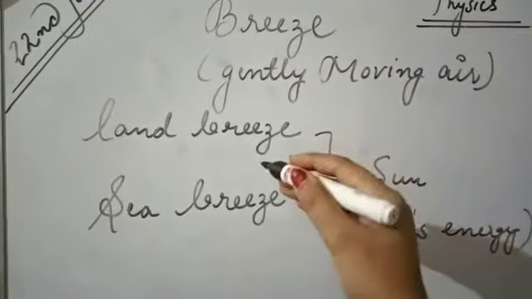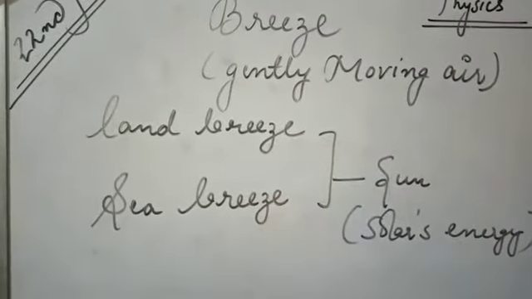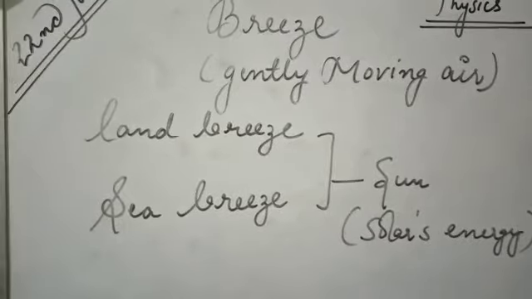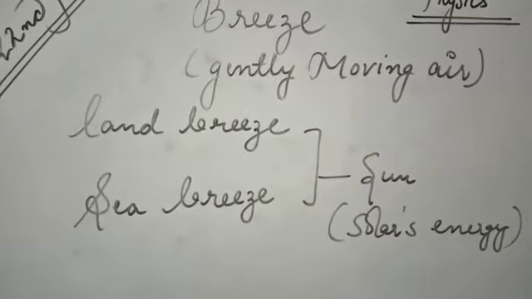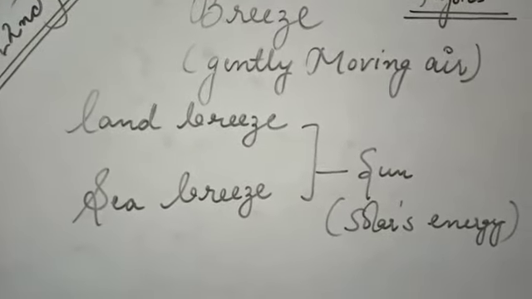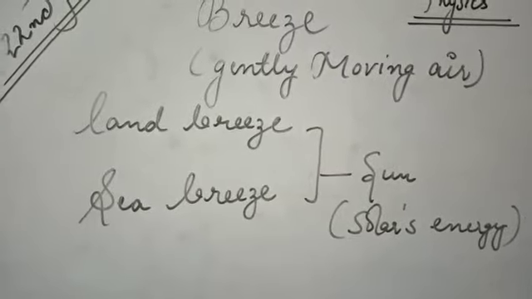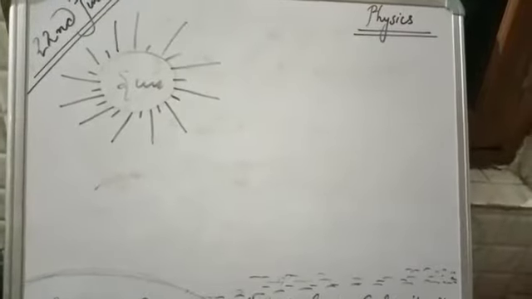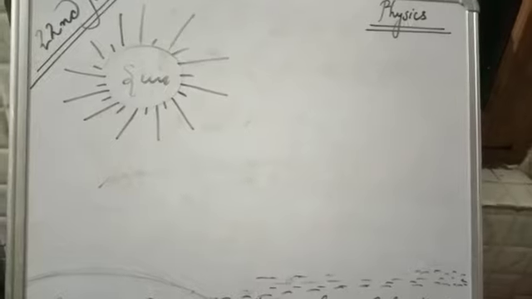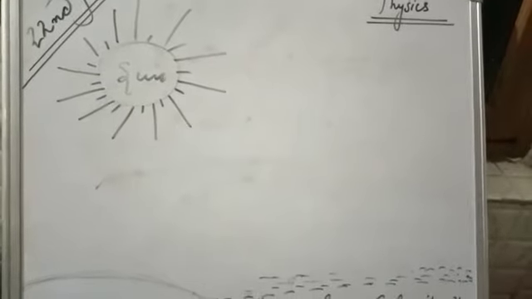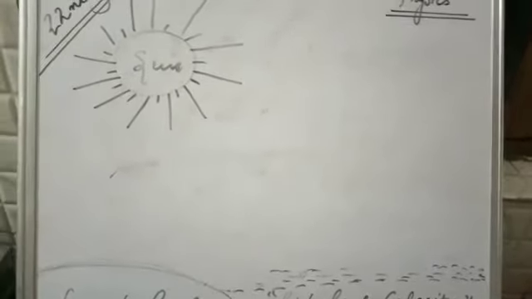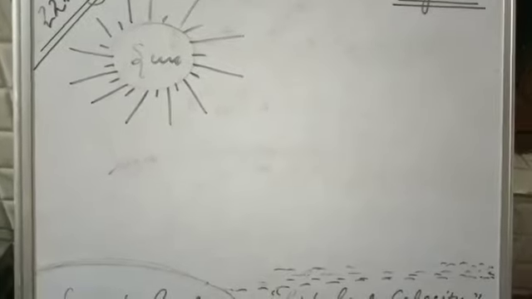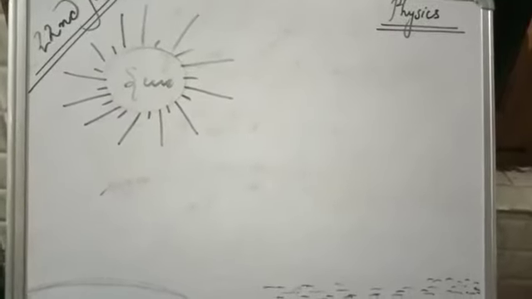Breeze results in two phenomena. One is land breeze and the other one is sea breeze, and the main origin or source for these phenomena is the sun, or the sun's solar energy. So we have a figure of the sun, and we know that the sun produces solar energy, but this solar energy is not uniformly distributed on the surface of the earth.